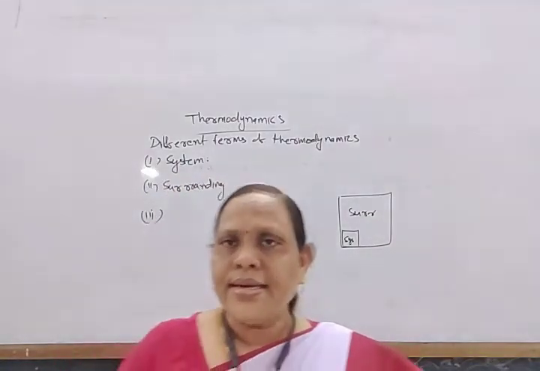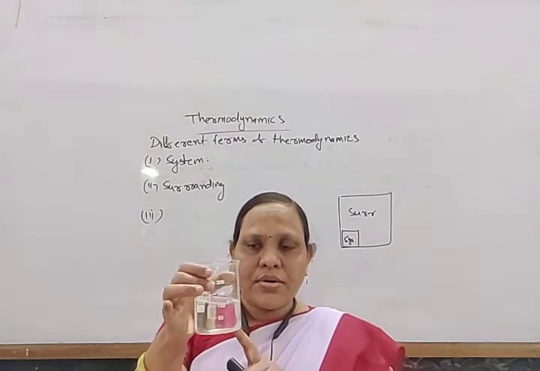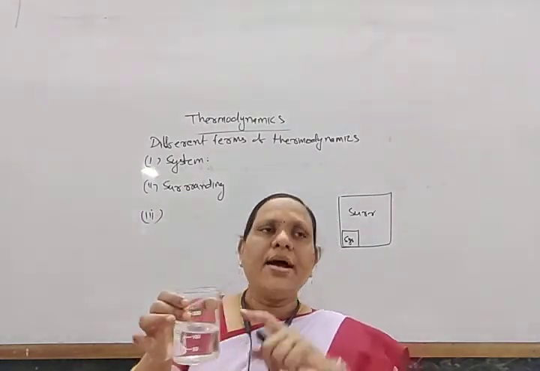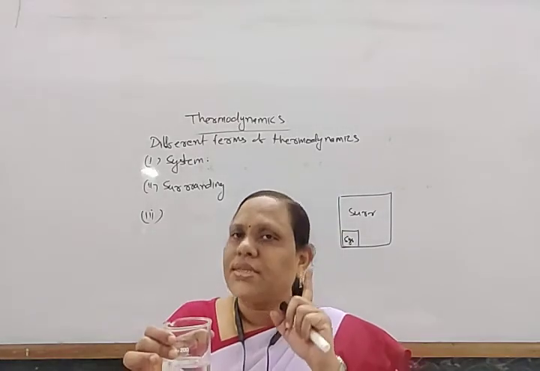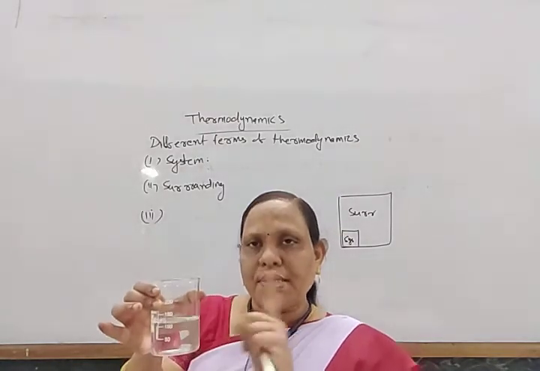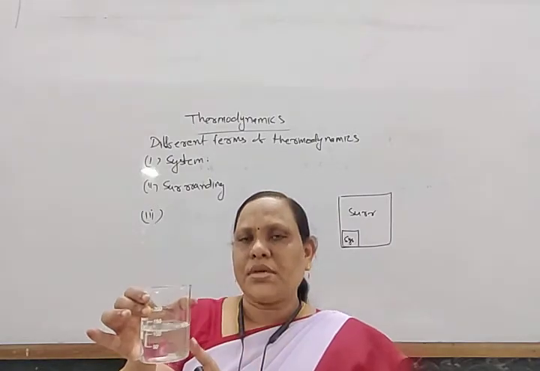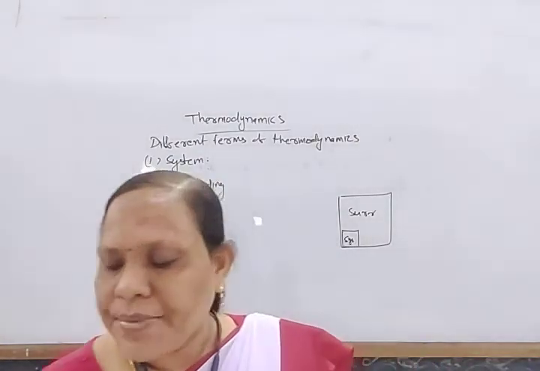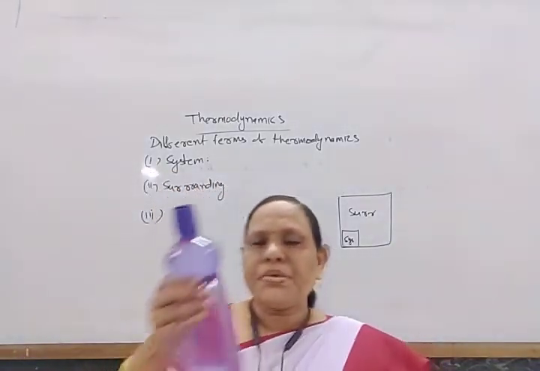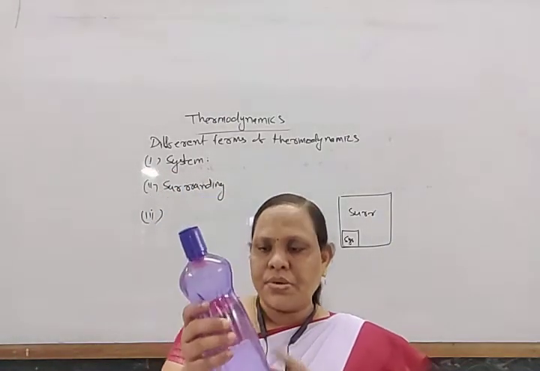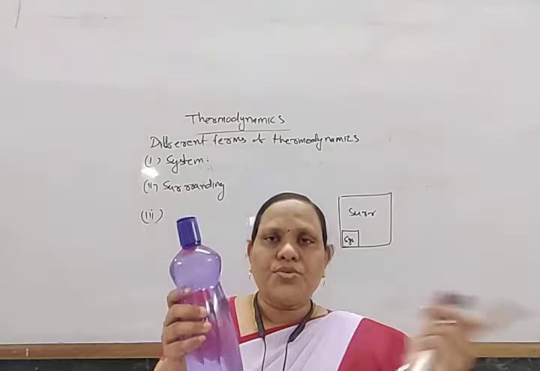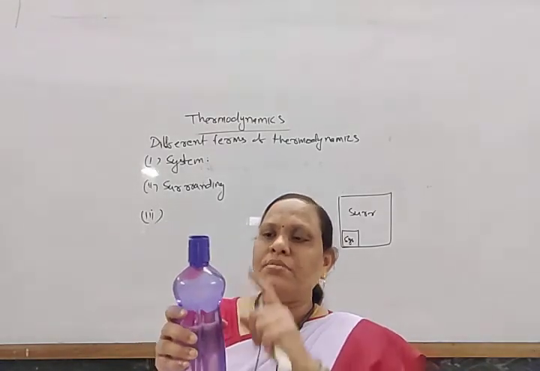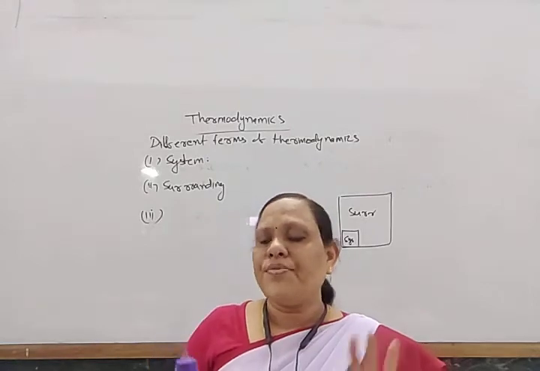Suppose again I want to study about water, and water is the system here, and the room is known as the surrounding, and this beaker separates the system from the surrounding, that is known as the boundary. Similarly, suppose I have kept water in this bottle, the room is the surrounding, the water is the system, and this bottle is the boundary.